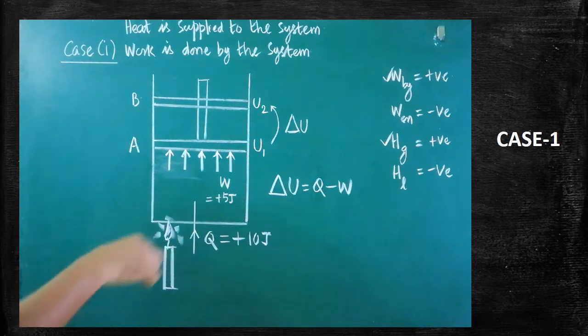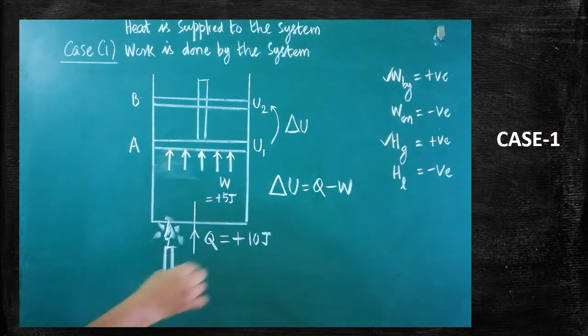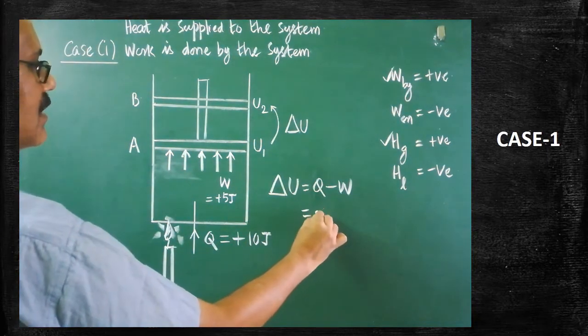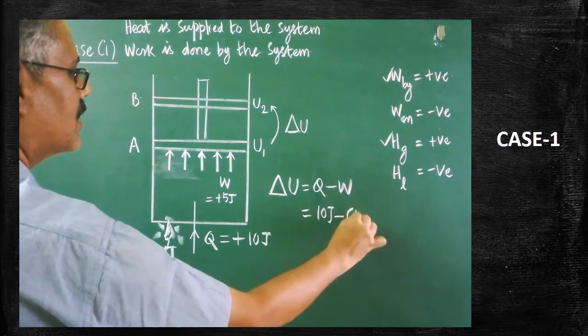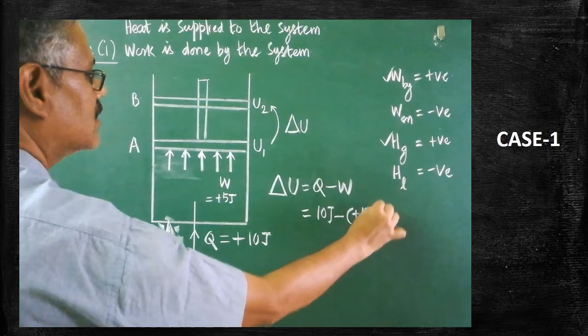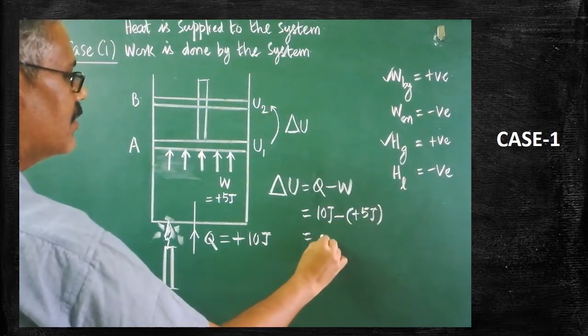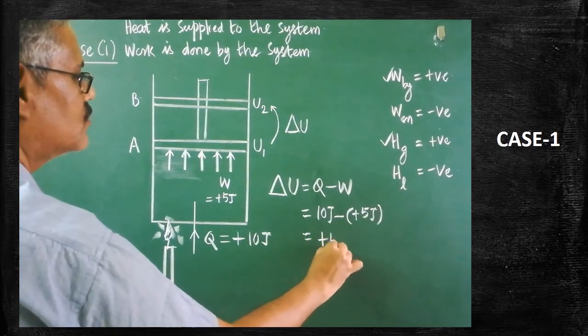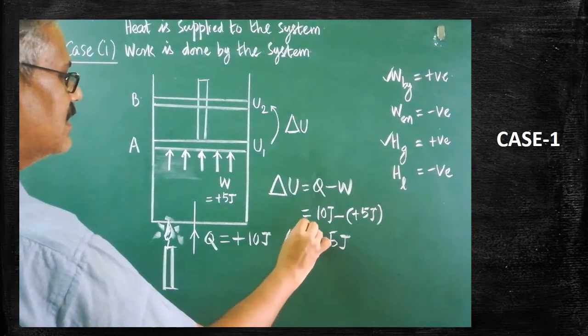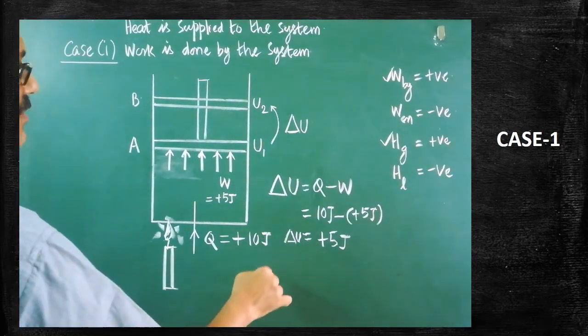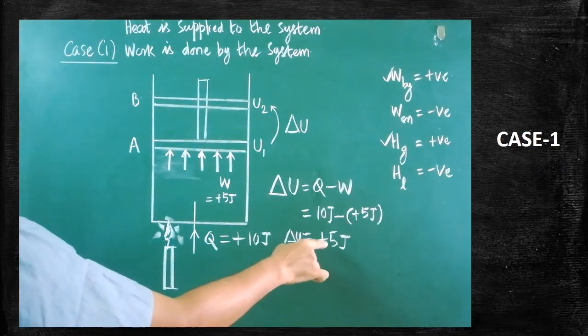Let us substitute both the values in the formula. In the formula, 10 joule minus, how much? Plus 5 joule must be substituted. After that we will be getting plus 5 joule. Are you clear? So it shows that the change in internal energy value is positive.